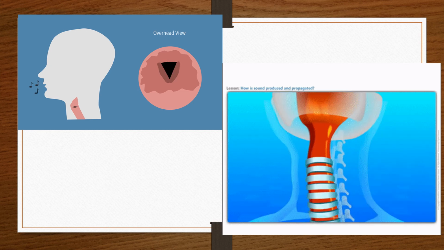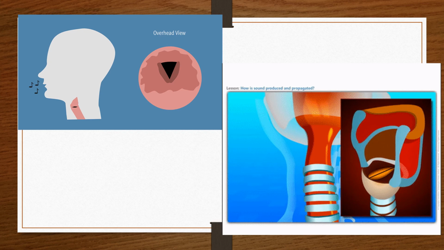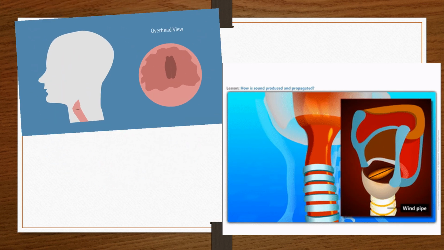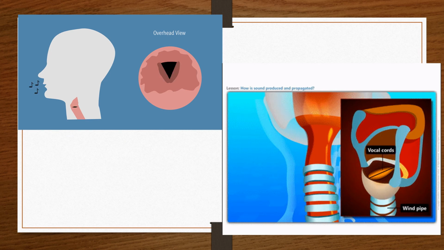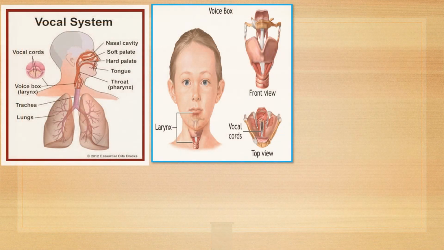So let's have a clear look at this vocal cord, how it actually looks. Here you can see this man who is speaking. You can see that this pink portion is the vocal cord, which is vibrating when he is speaking.